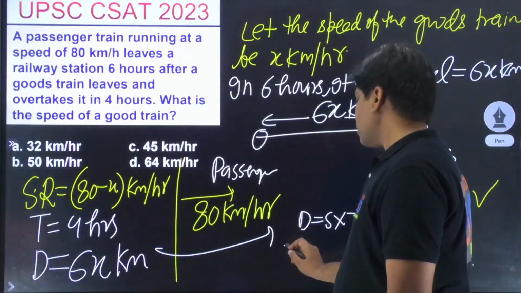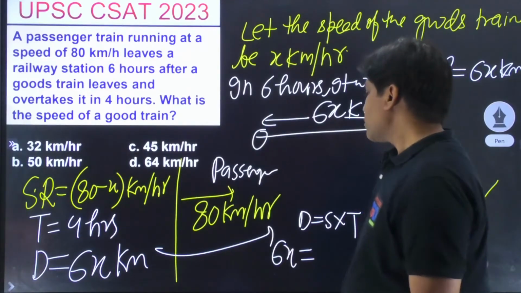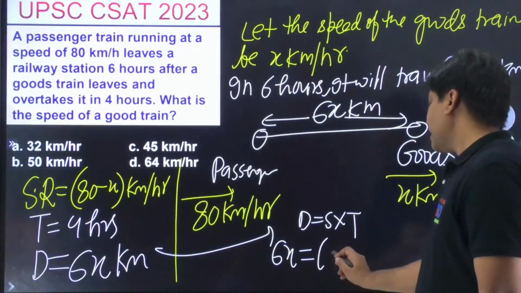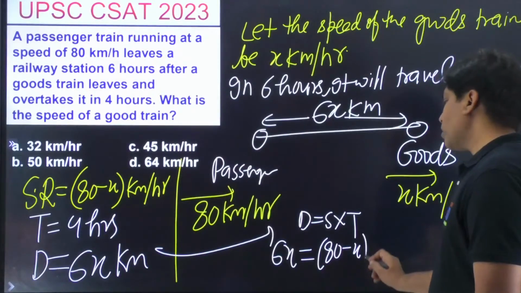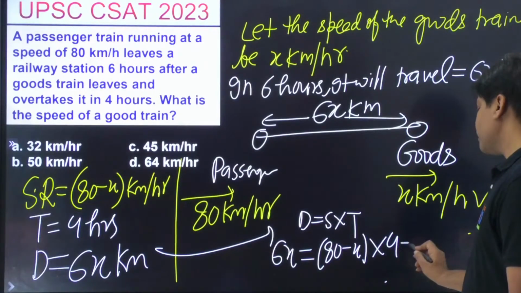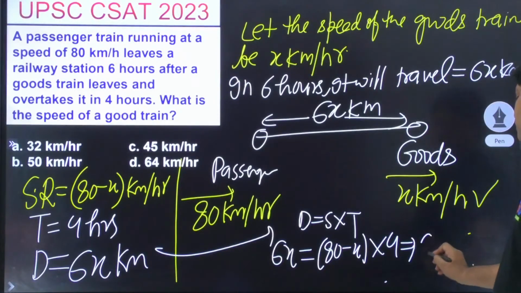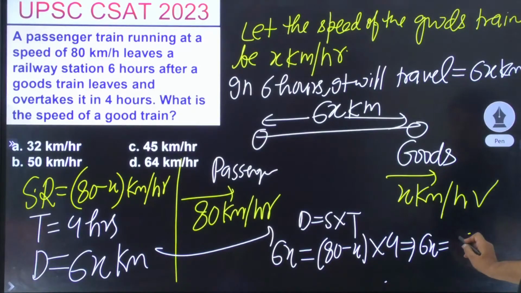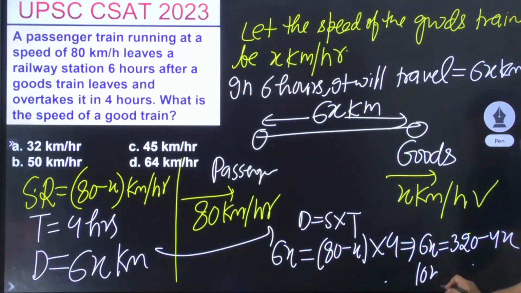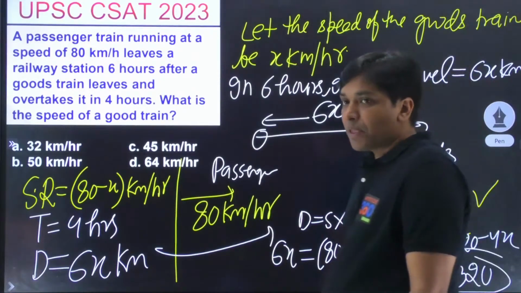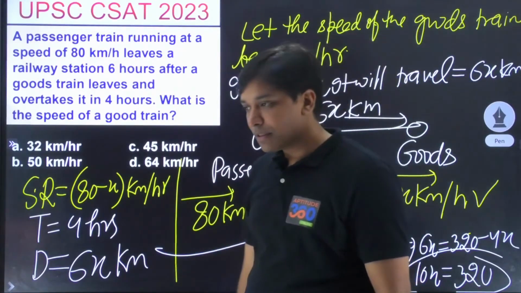So distance out here is 6x. Speed is how much? Speed is 80 minus x. What is the time? Time is 4. Let's simplify this. 6x is equal to 320 minus 4x. So 10x is equal to 320 and the value of x will come out as, what is the value of x? 32. The problem is simple.